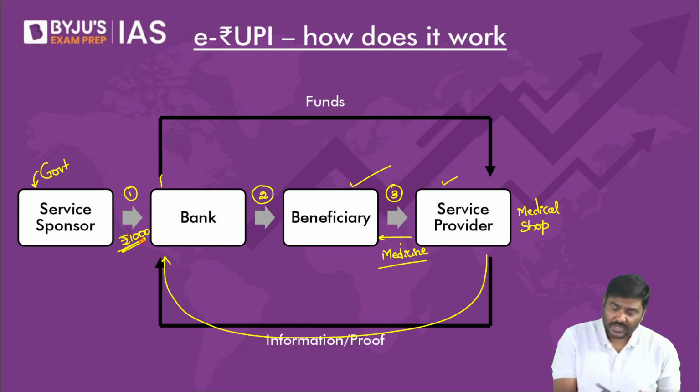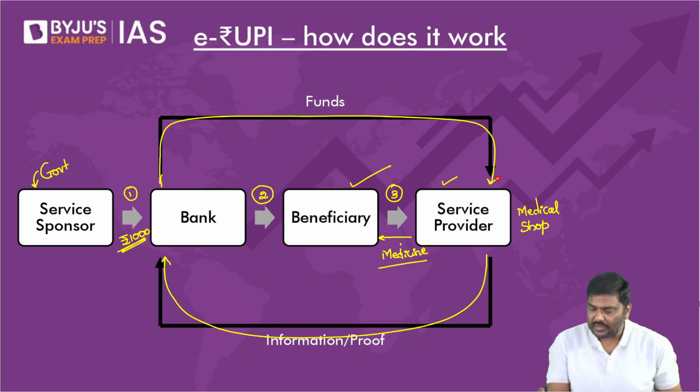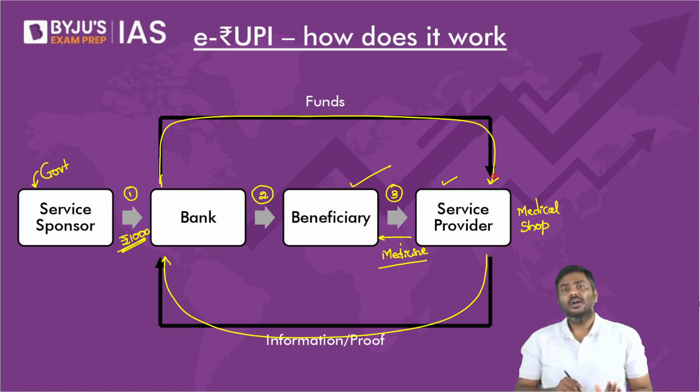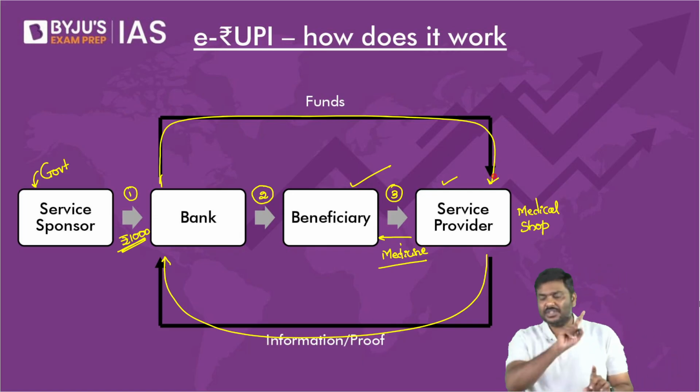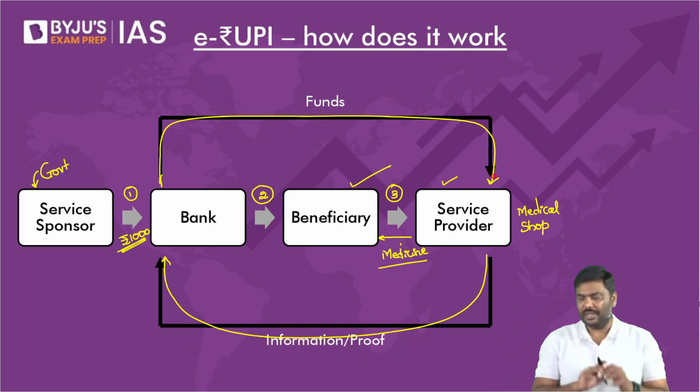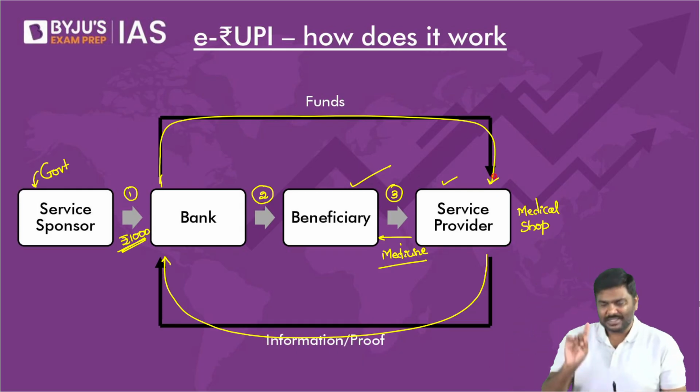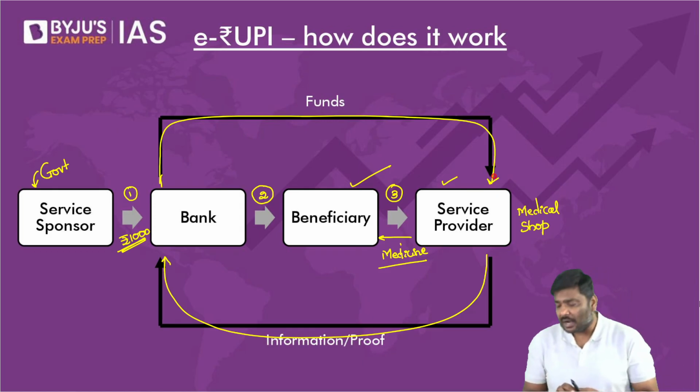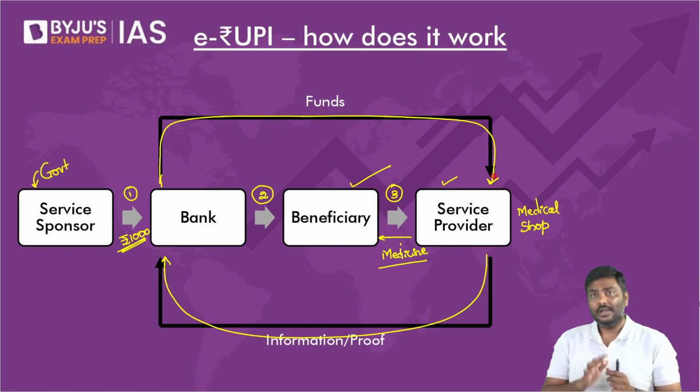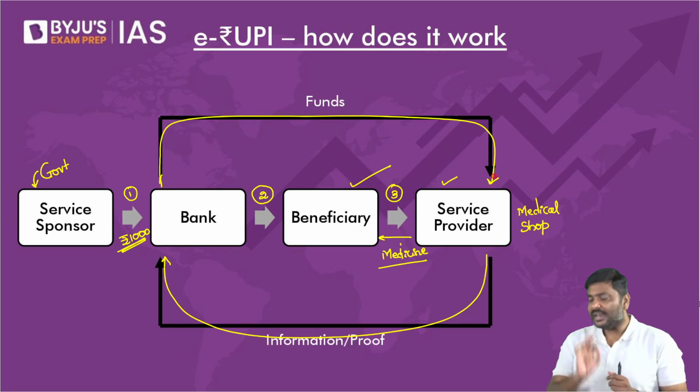Now, after this, the service provider will submit the proof to the bank saying that, okay, see, I've given the medicines of 1,000 rupee to the beneficiary here, and the bank, which already has 1,000 rupee from the government, will transfer the fund to the service provider. Right? These are the steps which are supposed to be followed under the e-rupee.